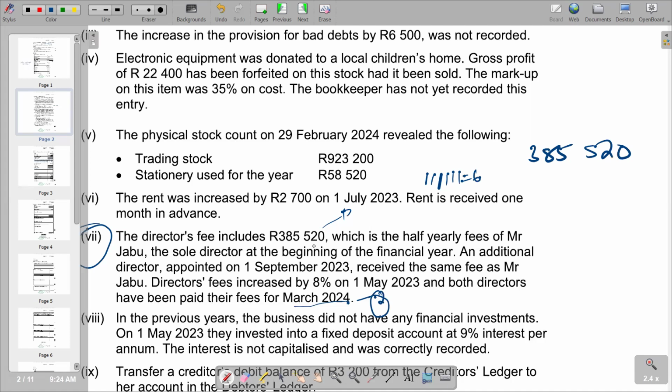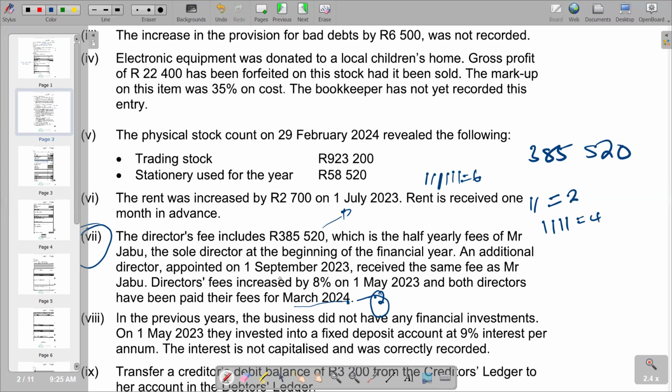But then the fees increased by 8% on 1 May 2023. So we need to find the number of months before the increase and after the increase. So before the increase, we have got March, April. So we have 2 before the increase. Then after the increase, we are saying May, June, July, August. So that's where we have got 4 months after the increase. So for the 6 months, we see that it was 2.